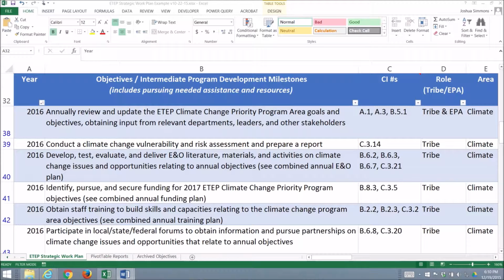This training will be valuable for both those who have yet to develop an ETEP and those who have already prepared their ETEP. For those that have already prepared their ETEP, this training will provide an abundance of valuable information to help you improve and get the most out of your existing ETEP.